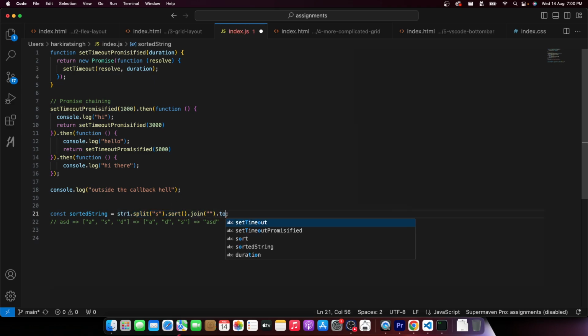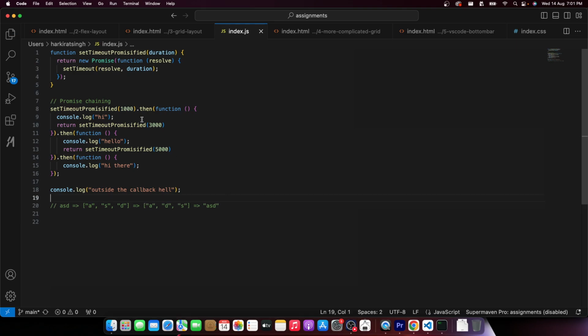If I want, I can add dot toLowerCase over here because I know this returns a string. This will return something like Harkirat, let's say. And I can call dot toLowerCase on it. That will convert this text into harkirat, making the capital letter over here small. So what have we learned from this? In JavaScript, you can chain function calls. And that is exactly what we're doing here.